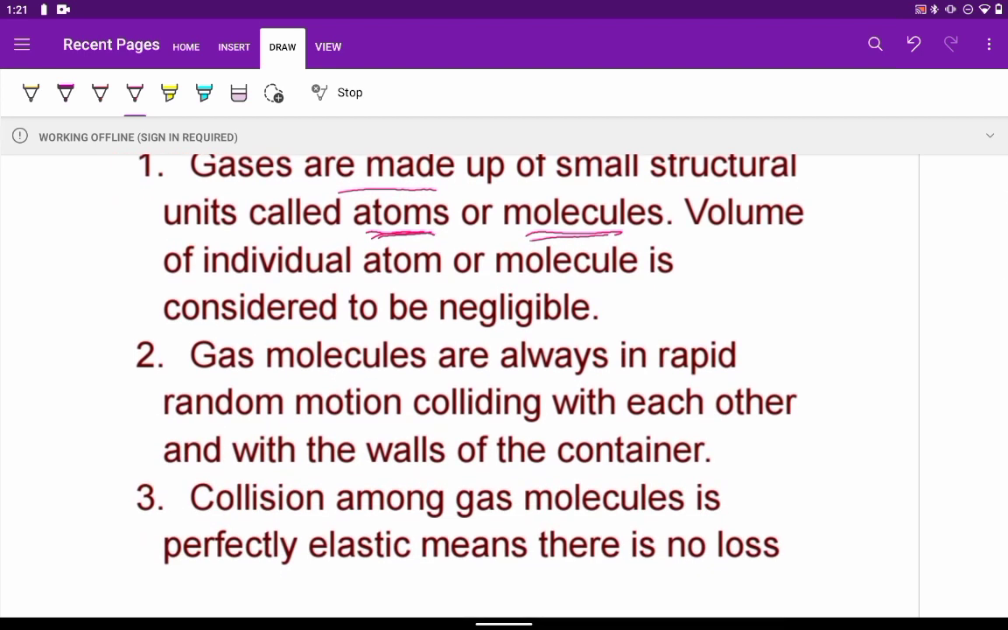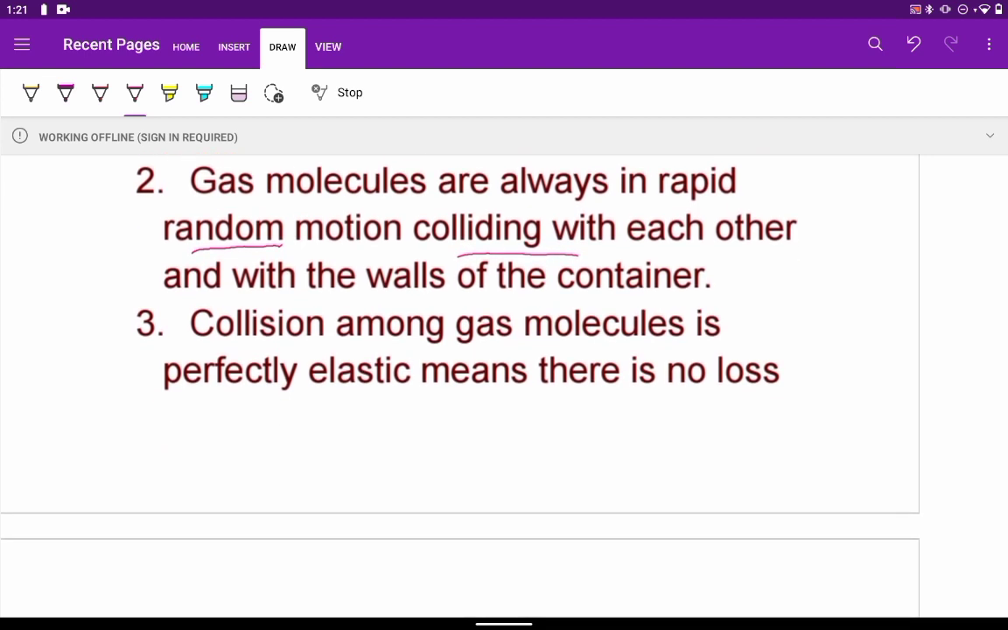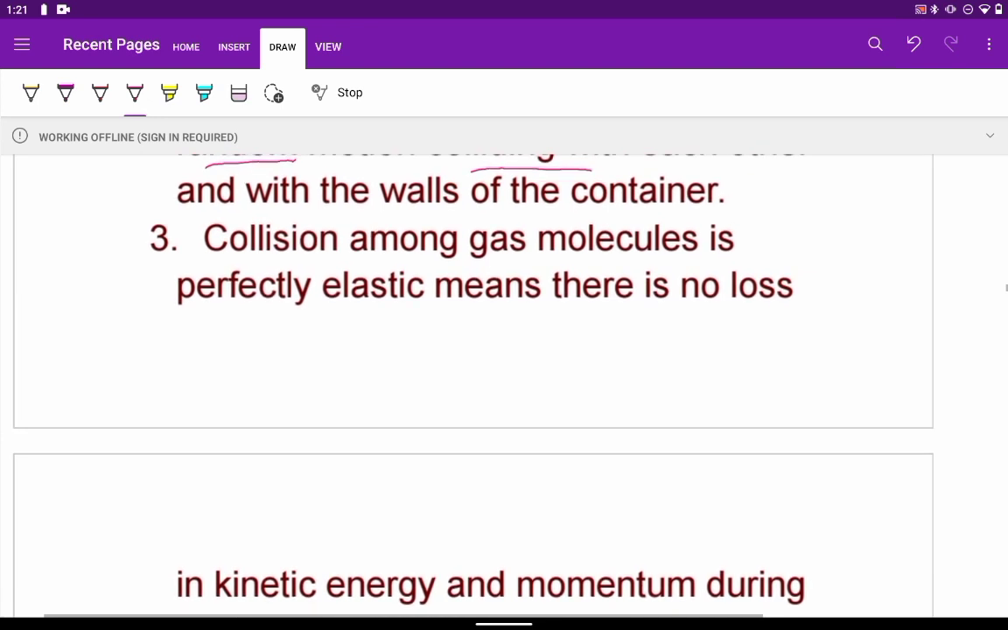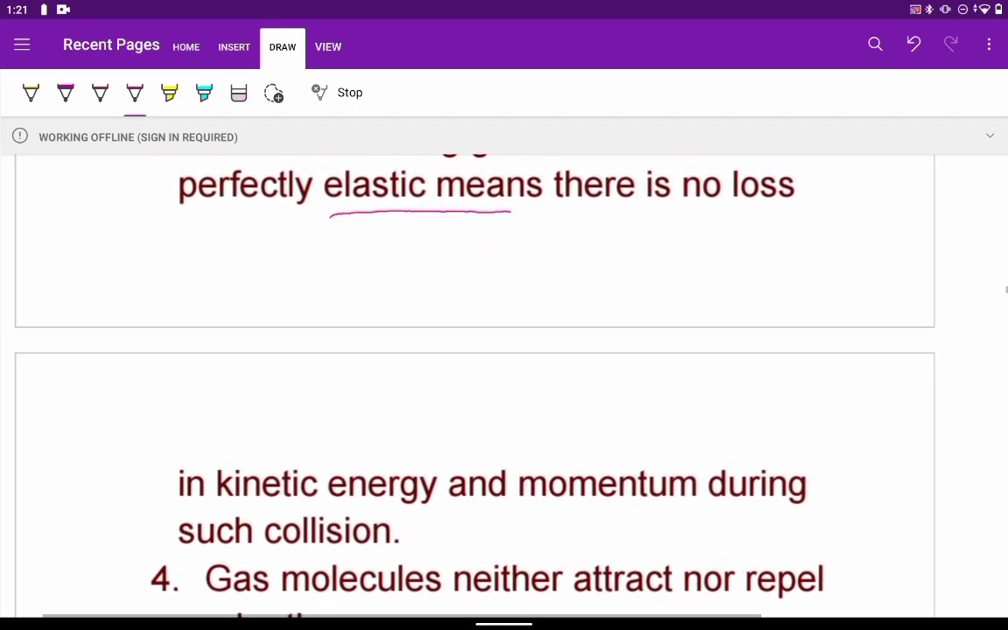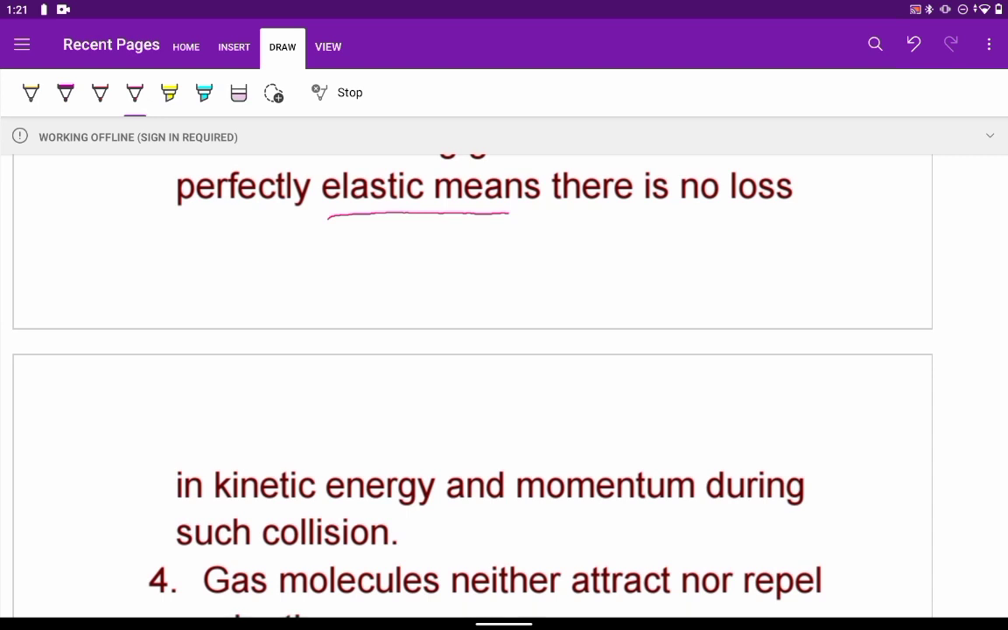The gas molecules are always in constant rapid motion. The motion is also random. So they continuously collide with each other and also with the walls of the container in which the gas is kept. Whenever this collision takes place, there will be no loss of kinetic energy or momentum. So this is a perfectly elastic collision. No loss in kinetic energy, so kinetic energy will be maintained, as well as the momentum that will be conserved. There is no loss in either of the two physical parameters.